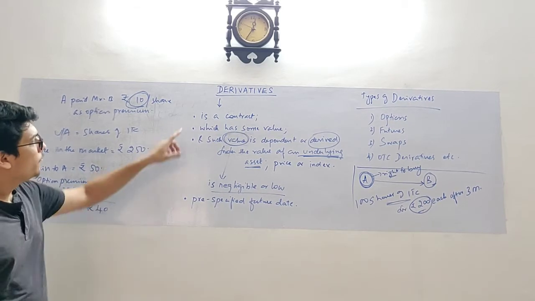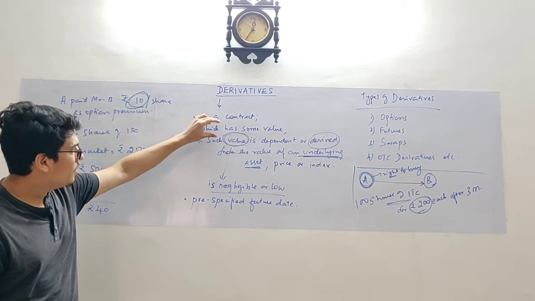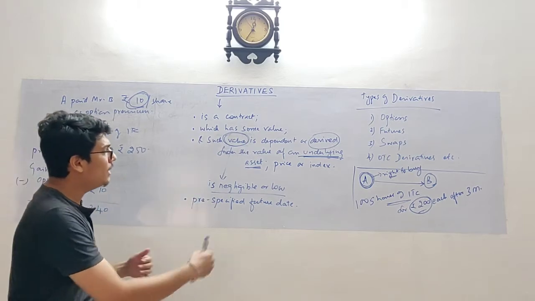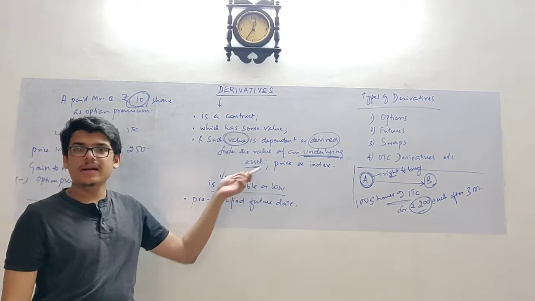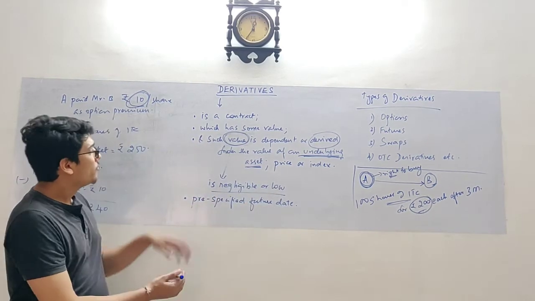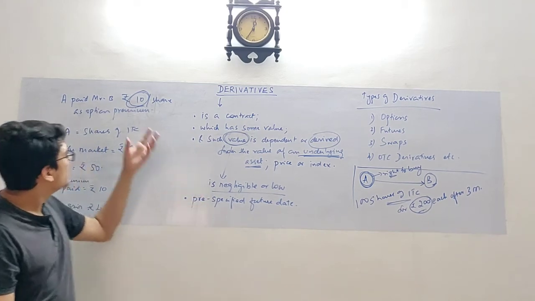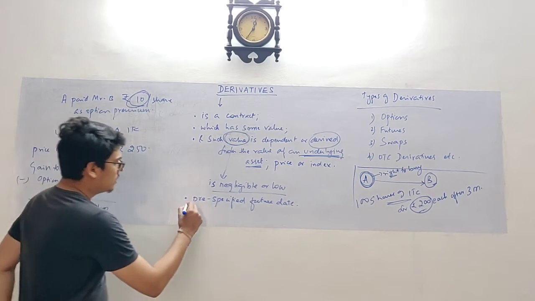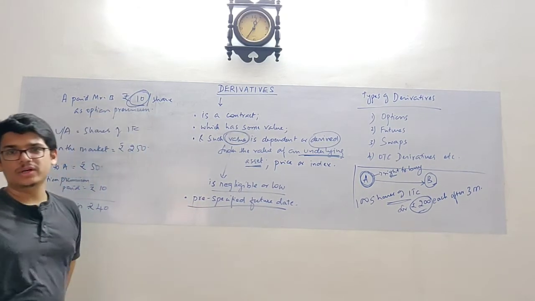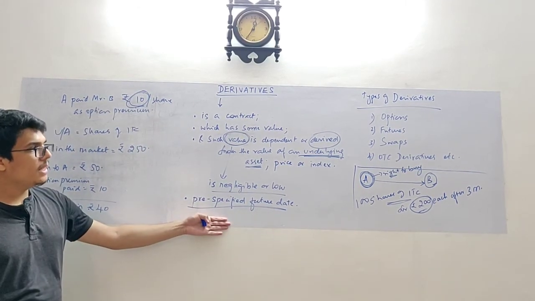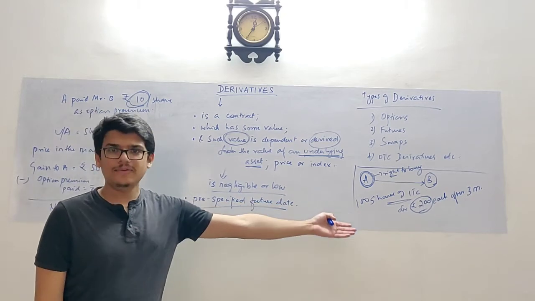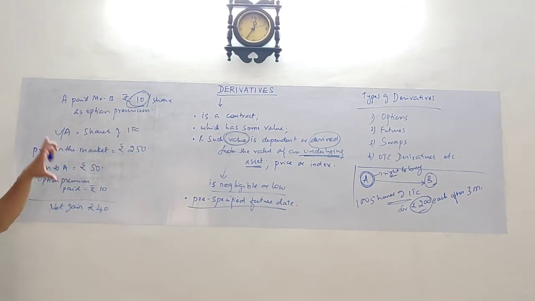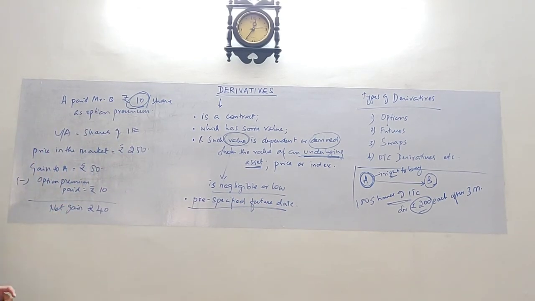So, derivative is a contract which has some value, and such value is dependent or derived from the value of an underlying asset, price or index, and the investment is low or negligible, and such contract is settled at a pre-specified future date. Now, pre-specified future date is nothing but after 3 months here. So this is an example of a derivative instrument.